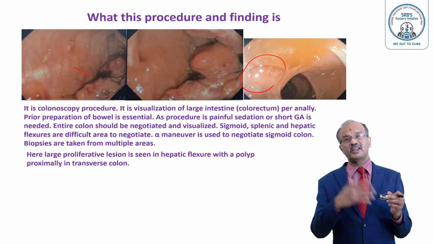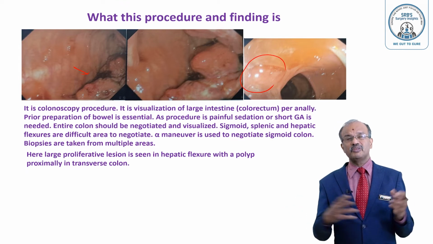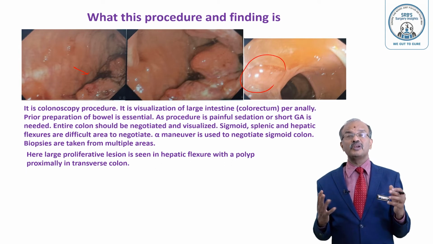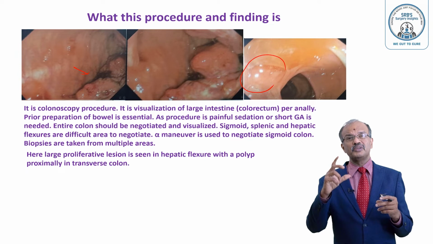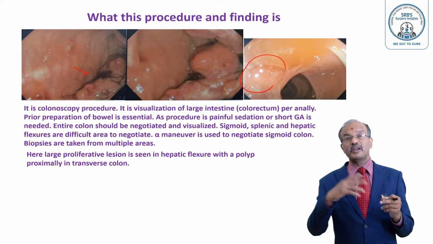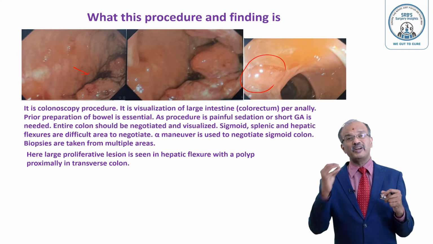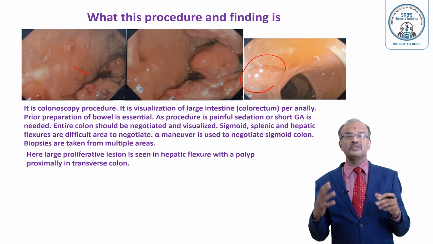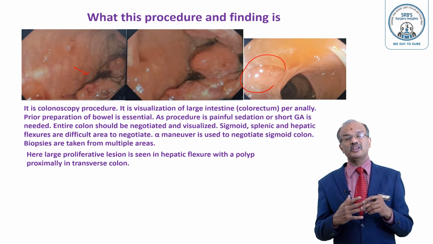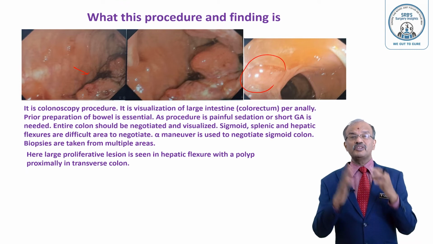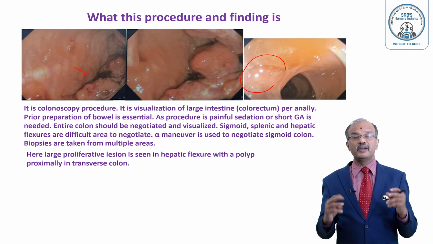Coloprep, PEG, polyethylene glycol, which increases the fluid, and the patient passes stool 10 to 12 times the previous day night. Usually it should be taken as fluid, around 1 to 2 liters. The patient should take it over the span of 2 hours, not suddenly, continuing every 10 minutes one glass like that. They'll get continuous stool passage. After 10 to 12 times, when they pass clear fluid, it's understood that the stool is cleared, then you can take the colonoscopy.